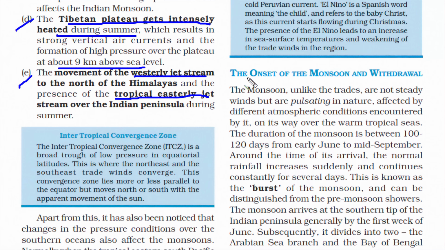So if you go up high in the atmosphere around the Indian Peninsula region, there you will find an easterly jet stream. You know, a thin layer of air moving from west to east. So this jet stream is also very crucial in determining the monsoon in our country. So these were the few mechanisms that cause the monsoons in our country.